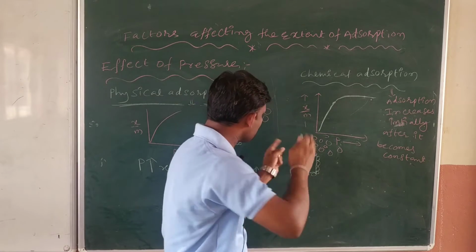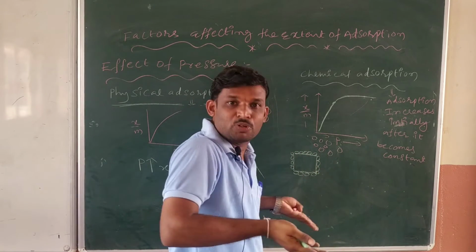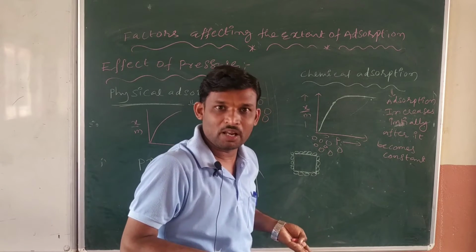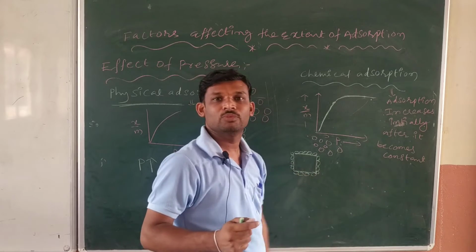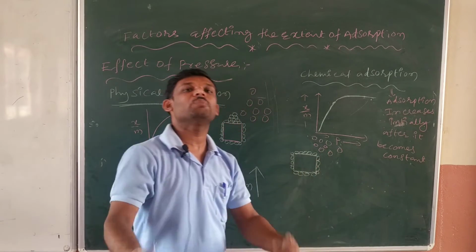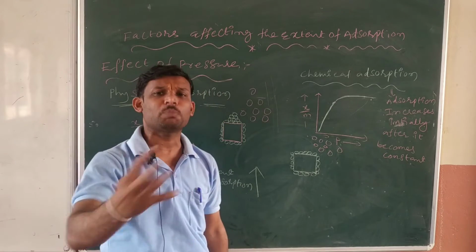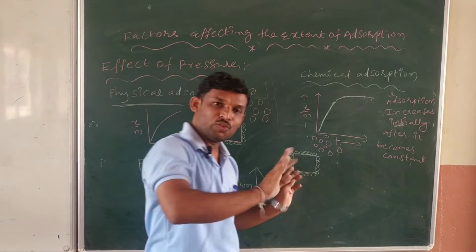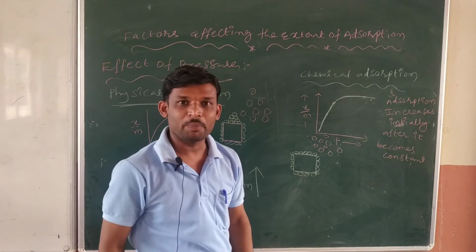After that, there is no empty surface area left, and it is impossible to make a chemical bond. So it becomes constant, meaning the increase is now zero. You can increase the pressure from 1 atmosphere to 200 or 300 atmospheres, but it is of no use because it stays constant.